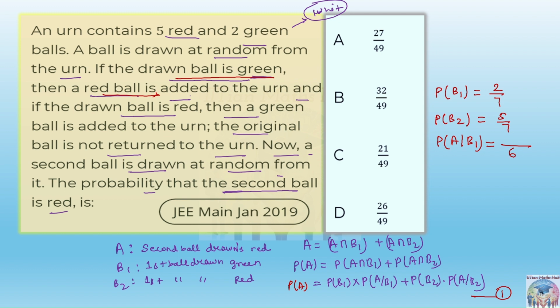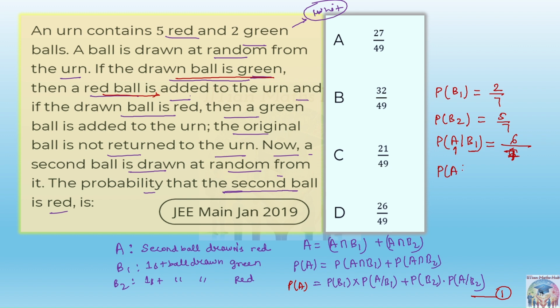6 by 7 is the answer, sorry, my mistake. Probability of A by B1, where B1 is green, so 6 by 7 will be the probability of this. Because the second ball is to be red now, and the first ball is already green, so 6 by 7.